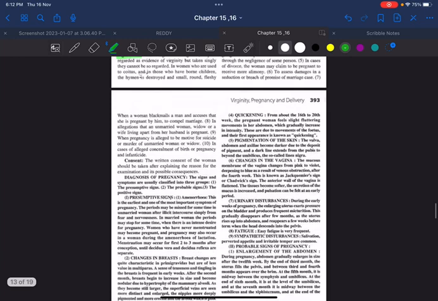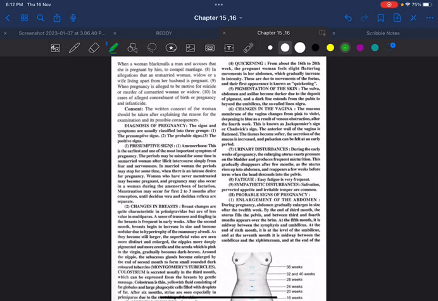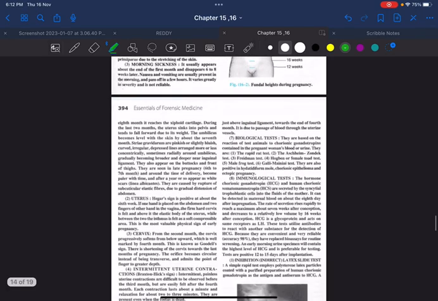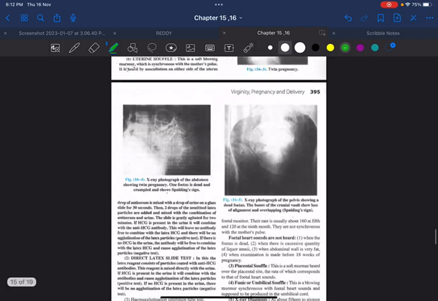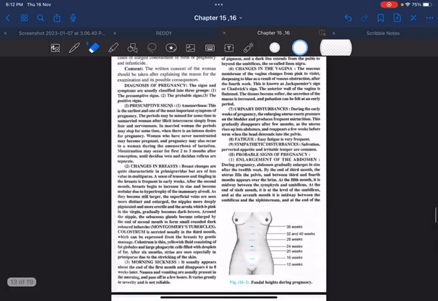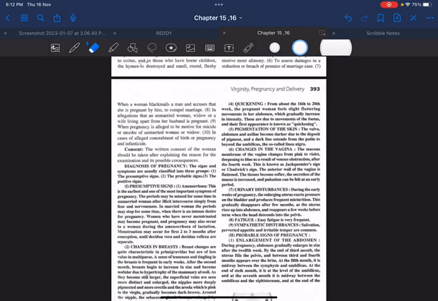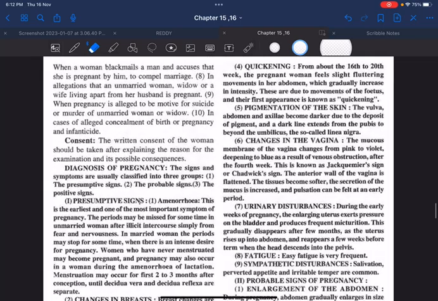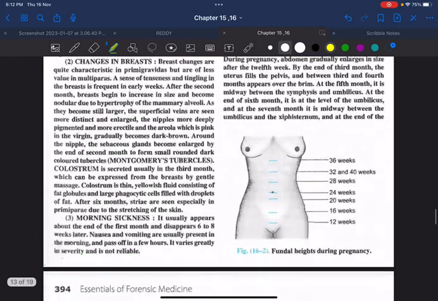Then coming to pregnancy. In pregnancy, we have presumptive signs, probable signs, and positive signs of pregnancy. Out of this, I would like to mention one important MCQ question. During pregnancy, there will be a bluish discoloration of the vaginal walls. This is called Jacquemier's sign or Chadwick sign. Just remember that important point.